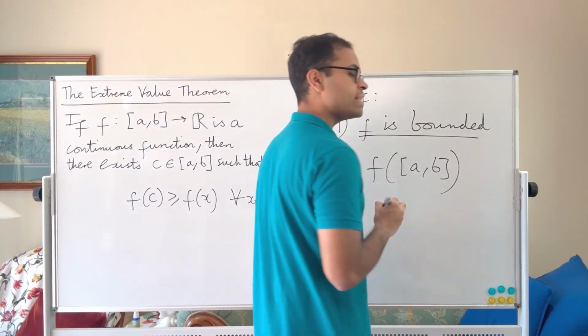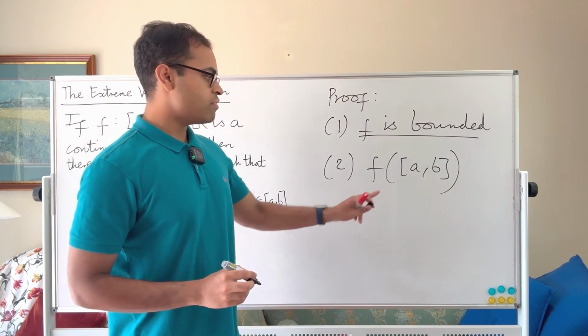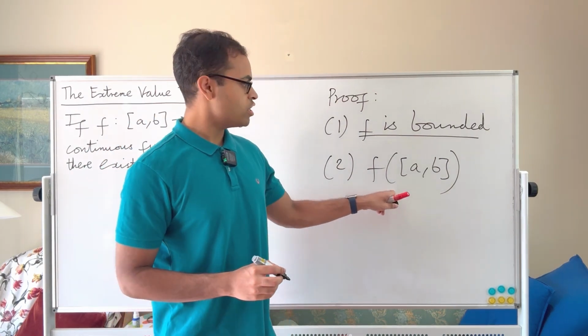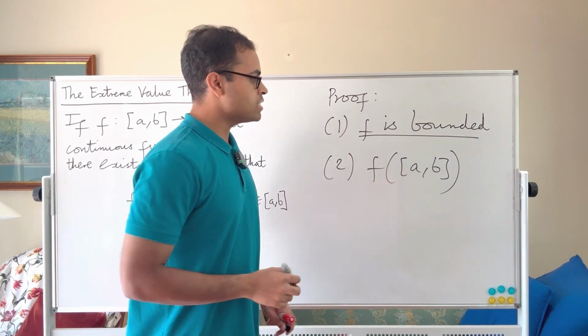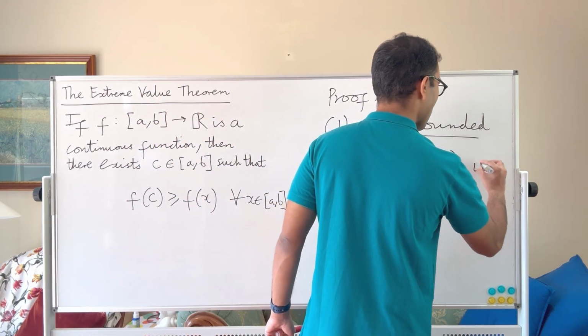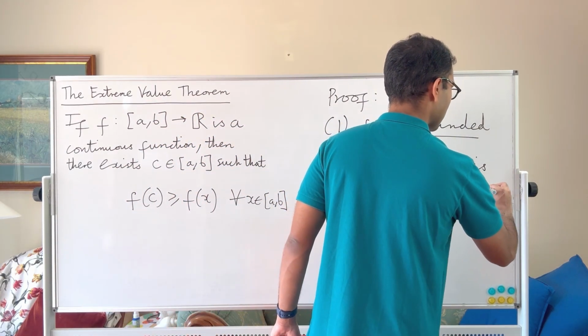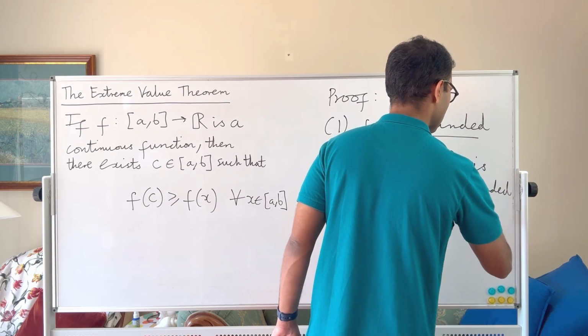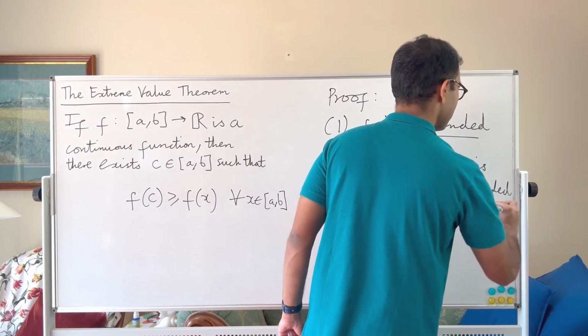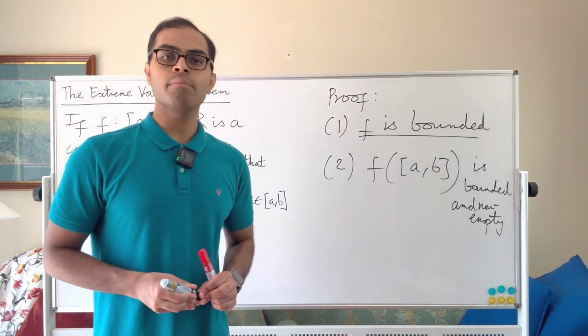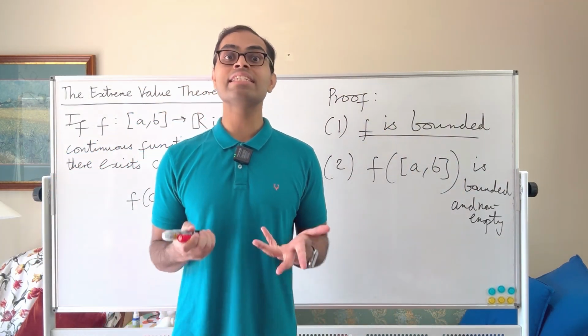So we have to actually show that, but I'm going to do that at the end because the idea for showing it is very similar to this one, and this one is going to be the main focus of the proof. Assuming the range of f is bounded and non-empty, it's a bounded and non-empty subset of the real numbers. So therefore, there is an axiom of the real numbers, called the completeness axiom, which states that it has a least upper bound.